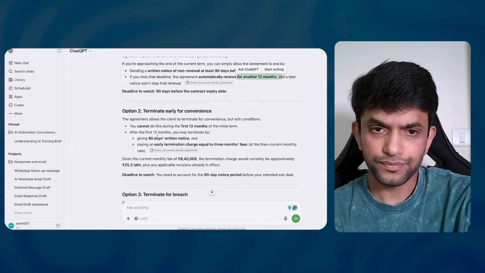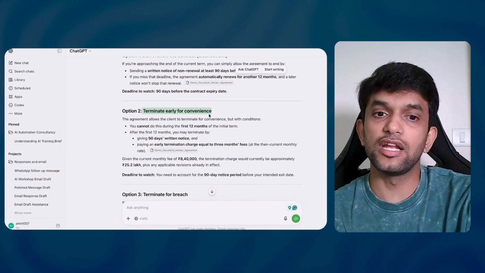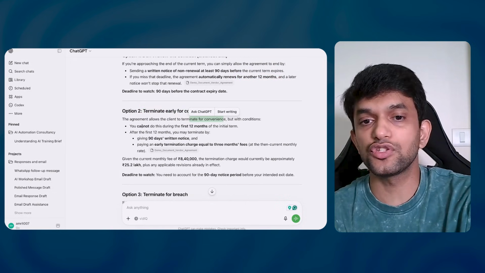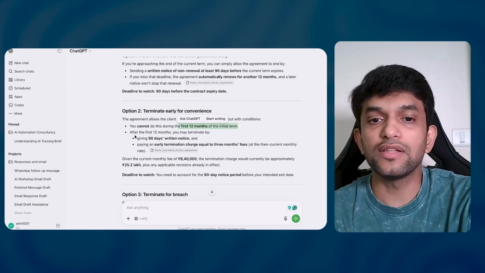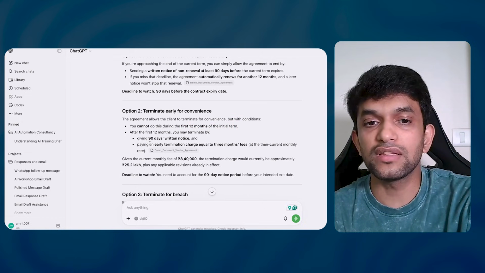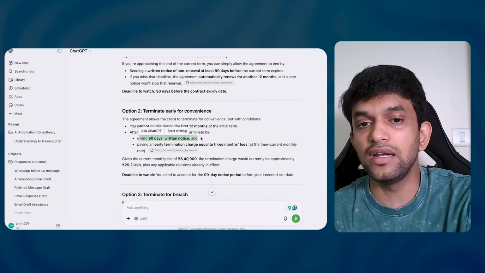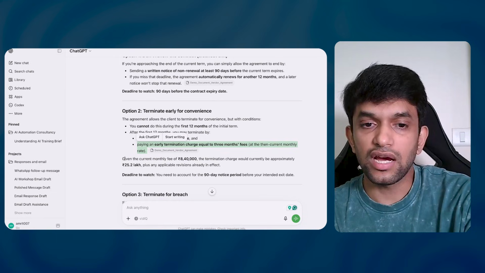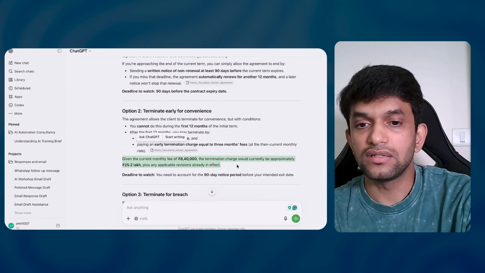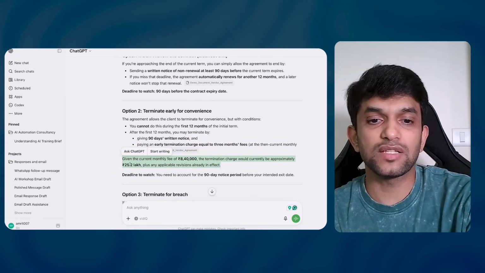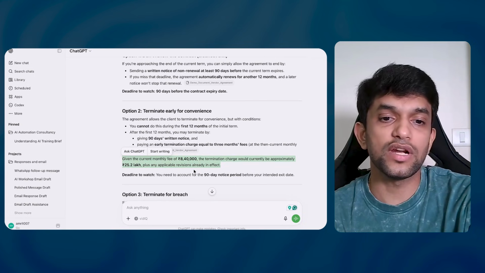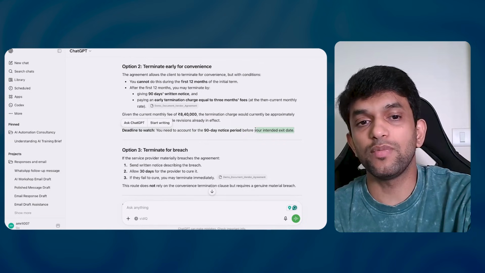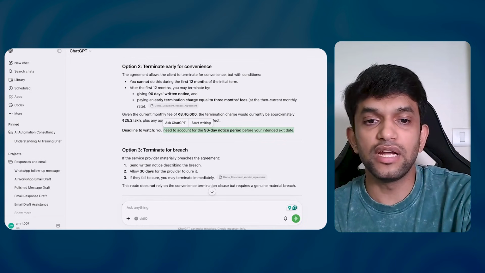Next is terminate early for convenience. The agreement allows the client to terminate for convenience but with conditions. You cannot do this during the first 12 months of the initial term. After 12 months, you may terminate by giving 90 days written notice and paying an early termination charge equal to 3 months fees. Okay, you can do this as well. Given the current monthly fees, the termination would currently be approximately 25 lakhs plus any applicable revision fees already in effect. So basically he's saying, the deadline to watch is the 90 days notice period, otherwise you will have to pay 25 lakhs.